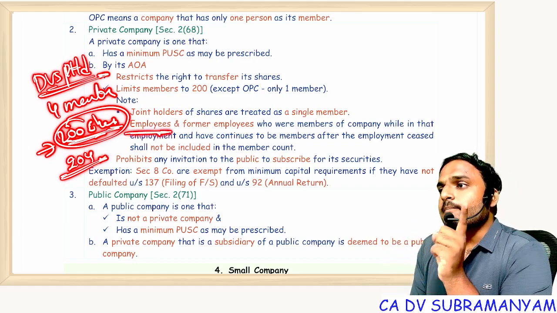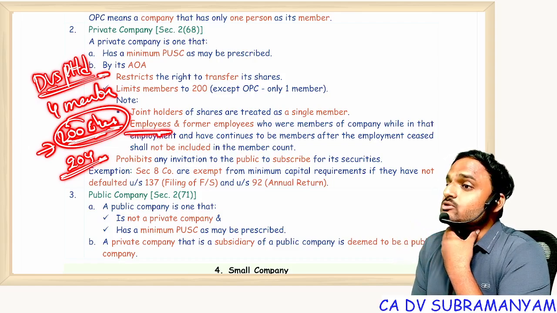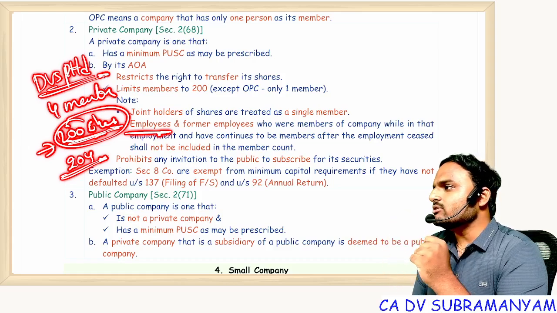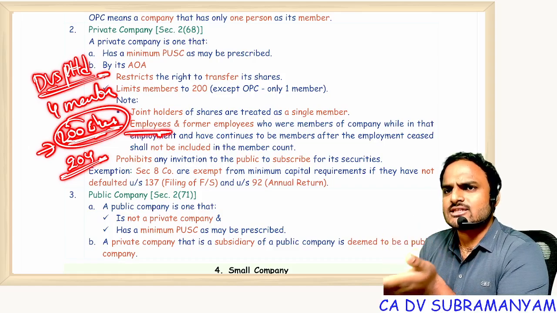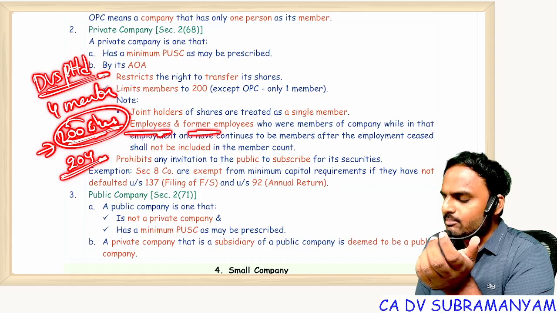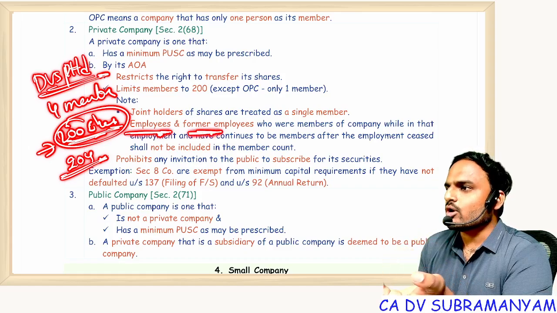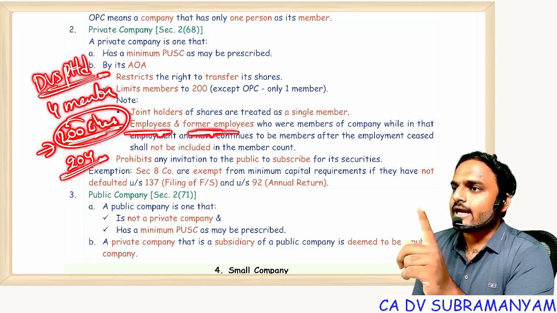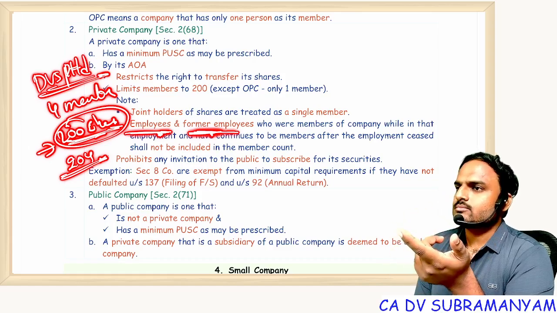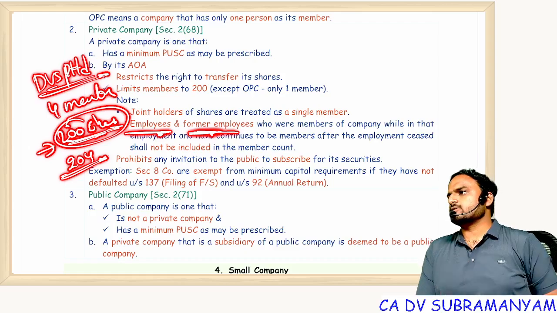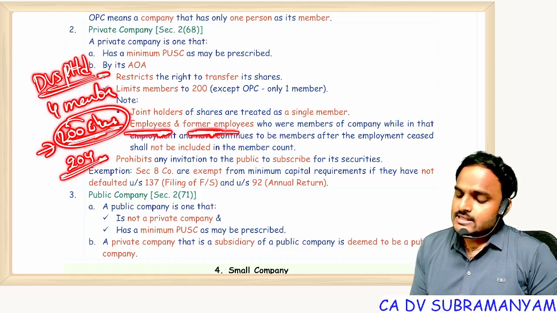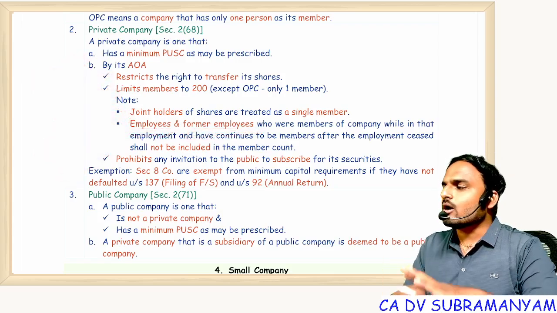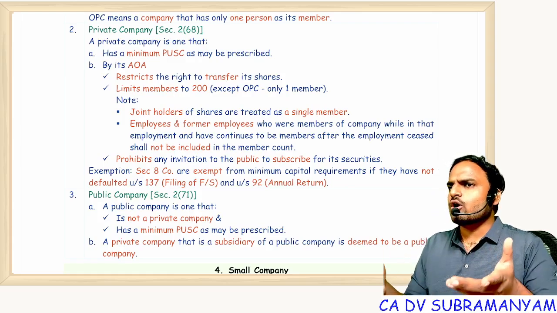There is a concept of perpetual succession to the company. Perpetual succession means continued existence. Continued existence is possible for the company, not for the individual. After attaining the age of 58 or 60 years, one should retire. That employee will become a former employee, ex-employee, retired employee. Now if you start including them for the purpose of 200, the 200 condition will be breached. So present employees and past employees, who became members during employment, are not considered. And there is no concept of future employees.